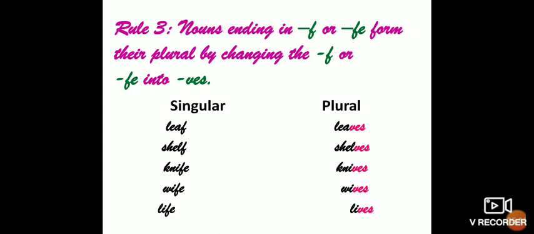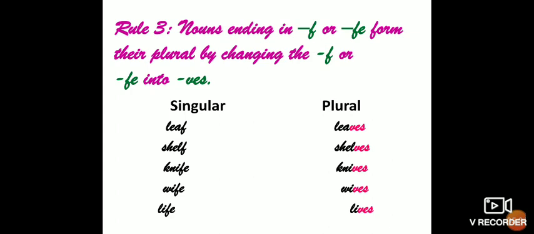Next is shelf. We'll remove f and we'll add ves. So the plural of shelf will be shelves. Knife. Knife ends with fe. We'll remove fe and we'll add ves.